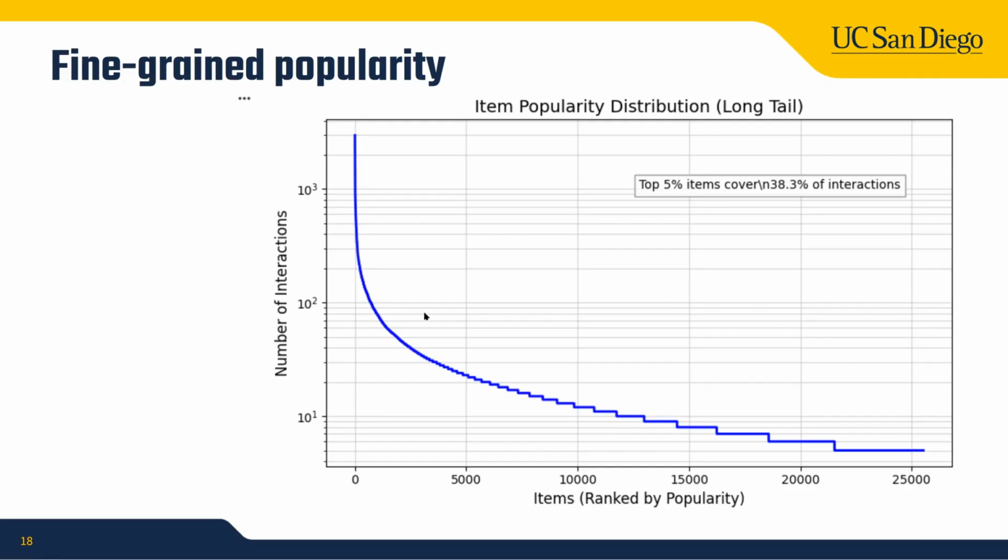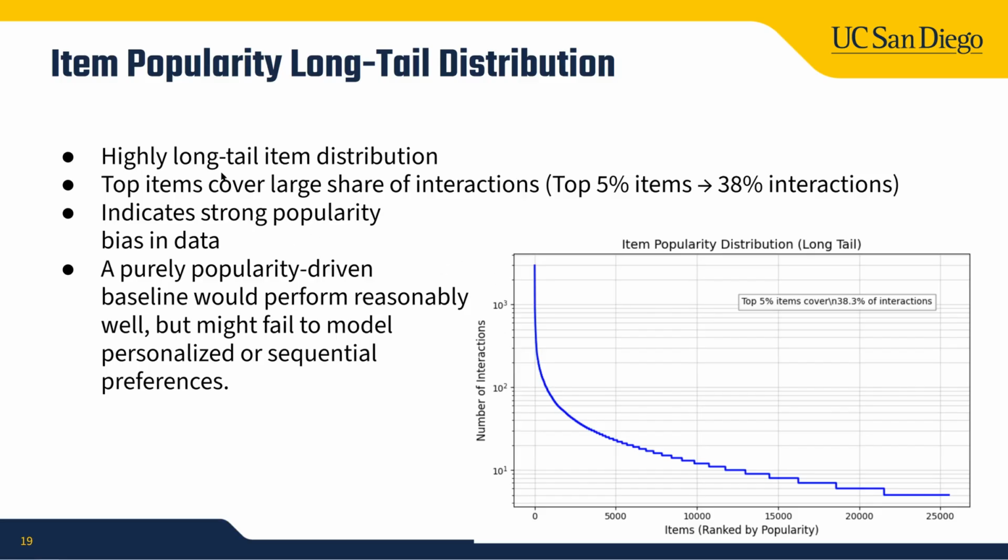Now, if we scale the y-axis of the user activity and item popularity distributions, we will see the same trend. First, we observe a highly long-tail item distribution. That is to say, top items cover a large share of interactions. Like here, the top 5% of items cover 38% of interactions. So a pure popularity-driven baseline will perform reasonably well, but might fail to model personalized or sequential preferences.